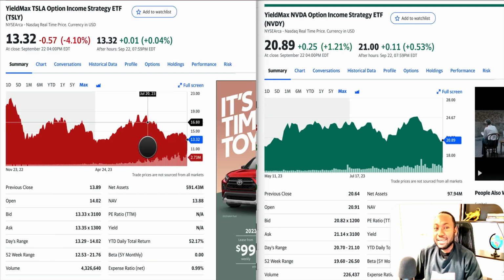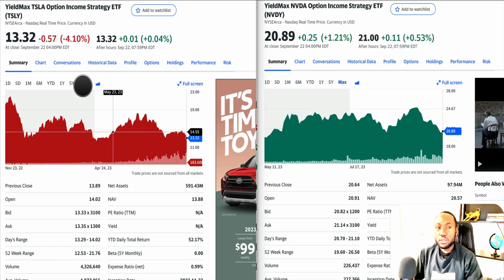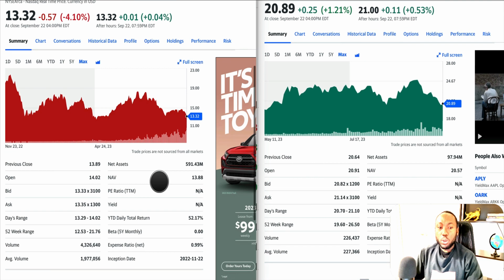Now let's look at the last thing. We look at the chart here. We can see Yieldmax Tesla Option Income Strategy ETF, TSLY, and Yieldmax NVDY Option Income Strategy ETF, NVDY. The price is 13.32 to 20.89. We look at the volume first.